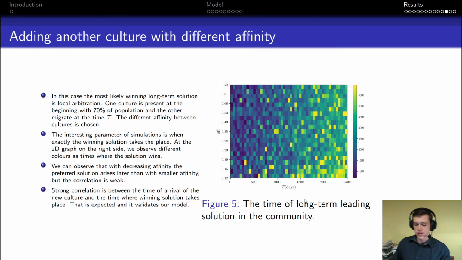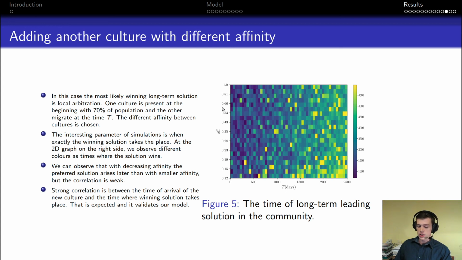We were interested in when the long-term solution will be found by the community if we add another small culture to this community, but with different affinity. On the x-axis we can see the day when the community was merged.